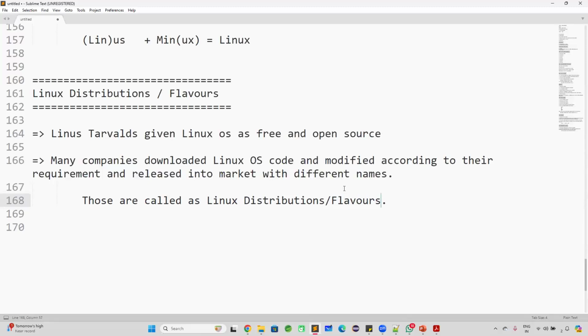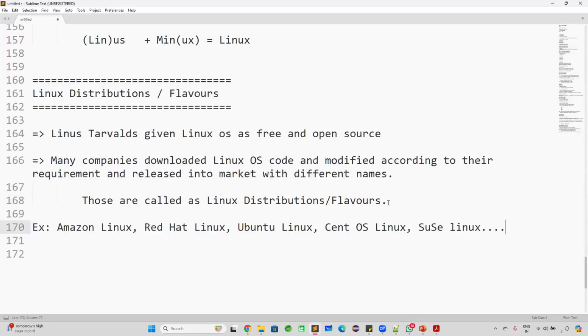For the Linux operating system, so many distributions are available. Sir, what are the distributions available? Amazon Linux, Red Hat Linux, Ubuntu Linux, CentOS Linux, SUSE Linux, Kali Linux, and Fedora Linux.